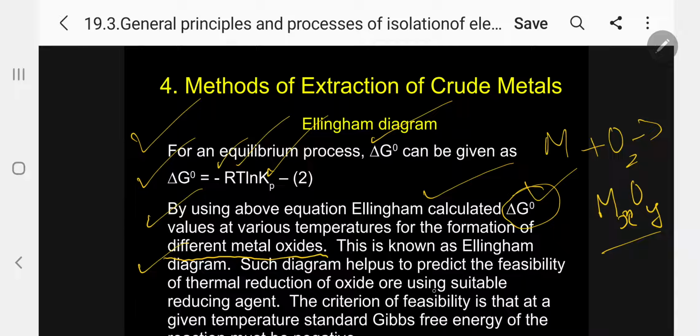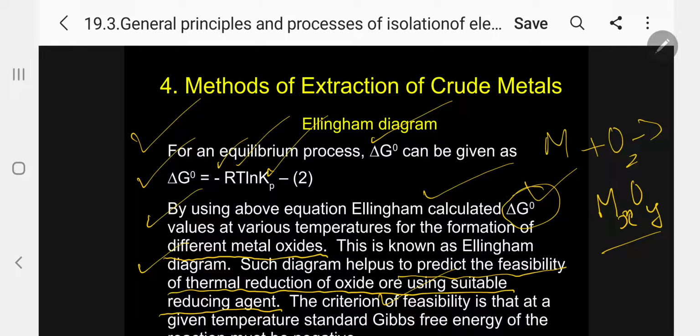Such a diagram helps us to predict the feasibility of thermal reduction of oxide ore using a suitable reducing agent. I told you suitable reducing agent means carbon, carbon monoxide, hydrogen, aluminum, so many metals we are using.